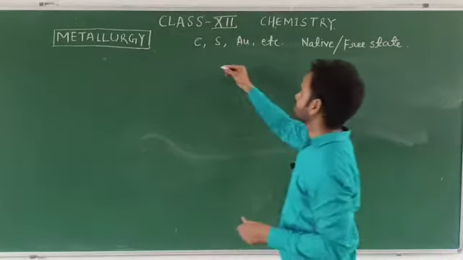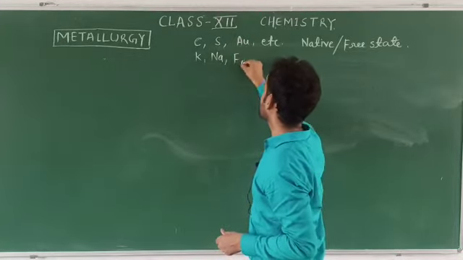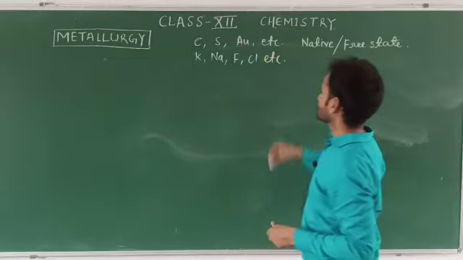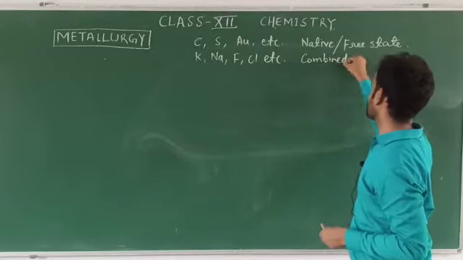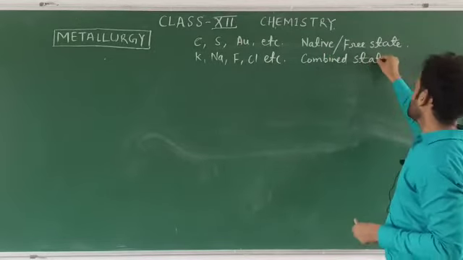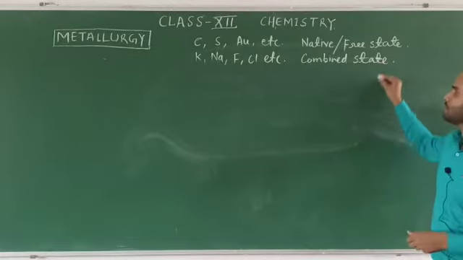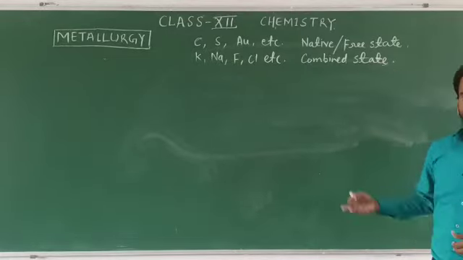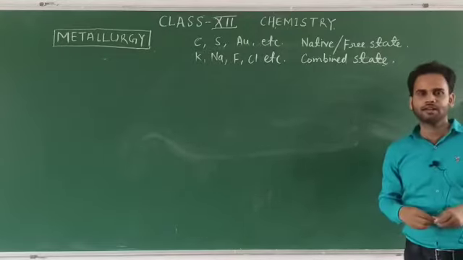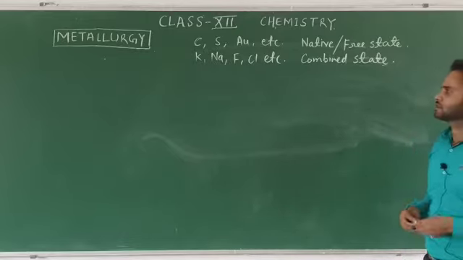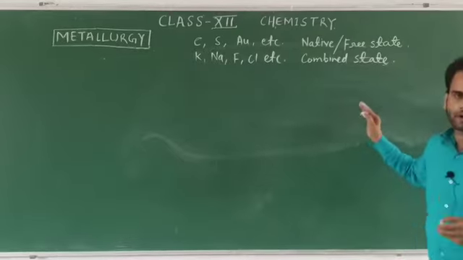And some elements like potassium, sodium, fluorine, chlorine, etc. are found in the combined state. These elements are very reactive, that is why they are found in the combined state, as their oxides, sulfides, halides and carbonates, etc. So for getting the exact pure metal, it involves some steps.